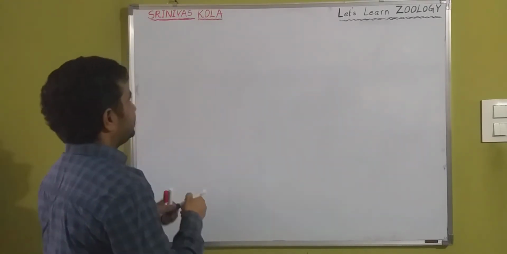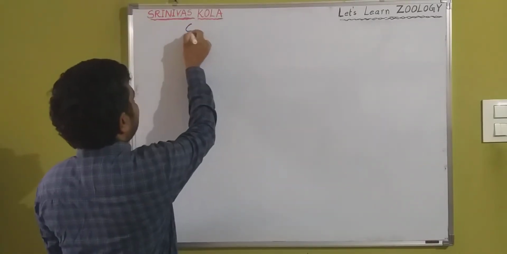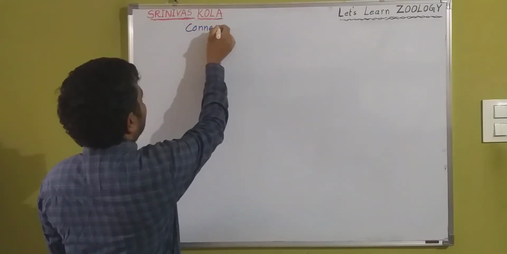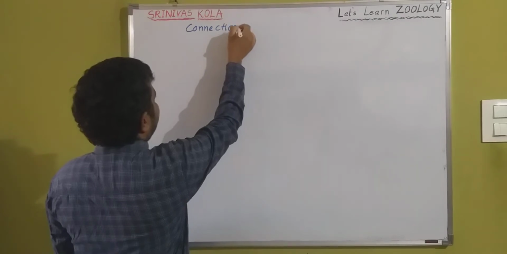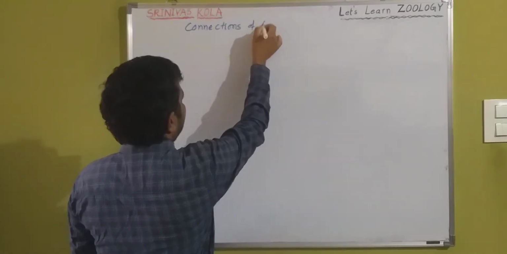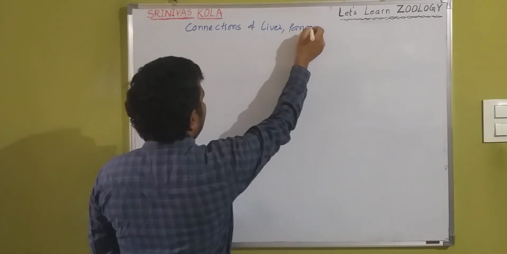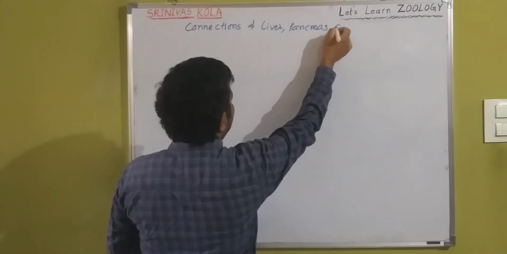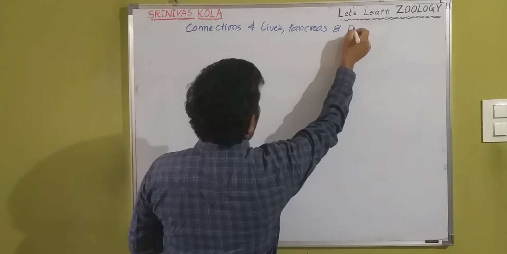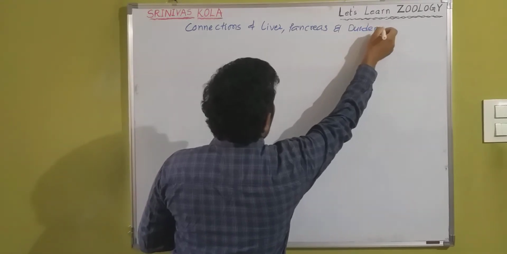Okay, so the topic is connections of liver, pancreas and duodenum.